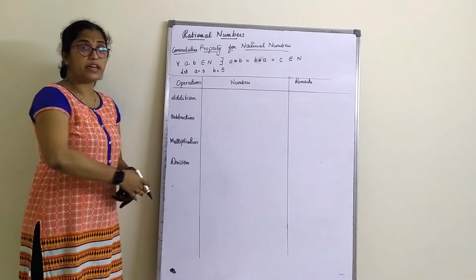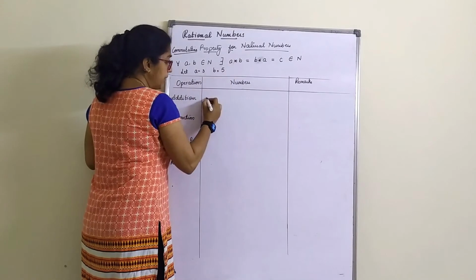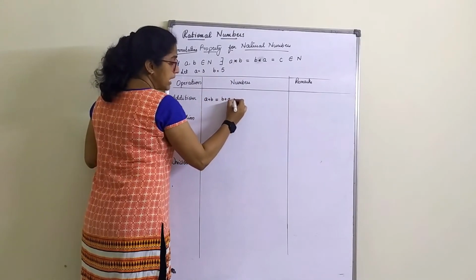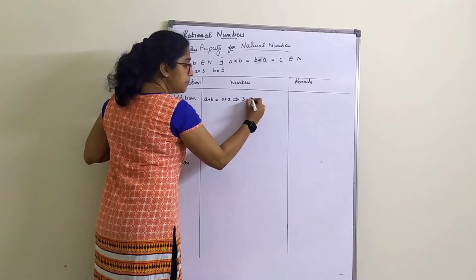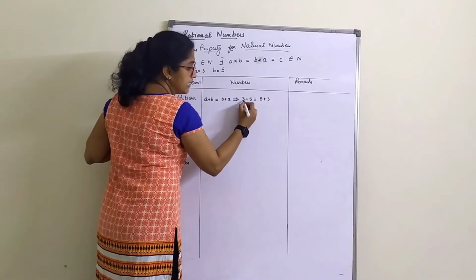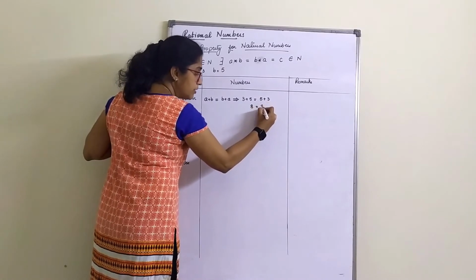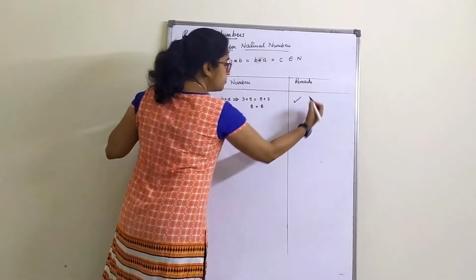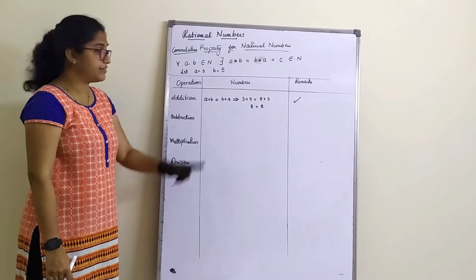Let's quickly check with these properties now. Addition. So addition I have to apply here. A plus B should be equal to B plus A, correct? That implies A is what here? 3 plus 5 should be equal to 5 plus 3. 3 plus 5 is 8 and 5 plus 3 is also 8. Does it satisfy? Yes. I'll just put a tick mark now. It's understood. So addition property satisfies, correct?